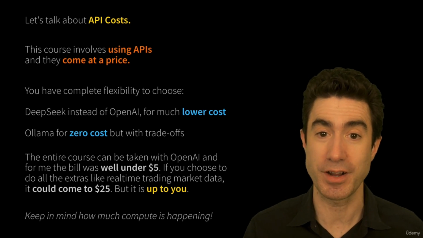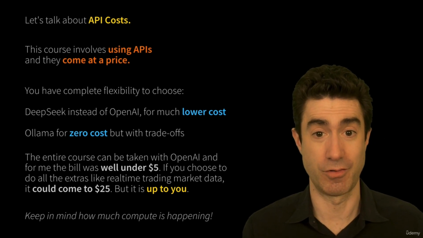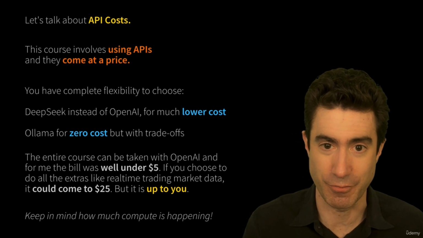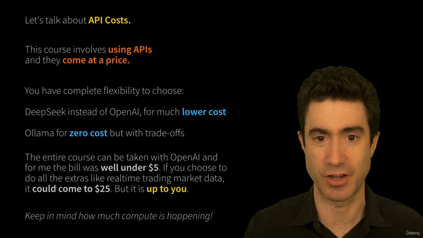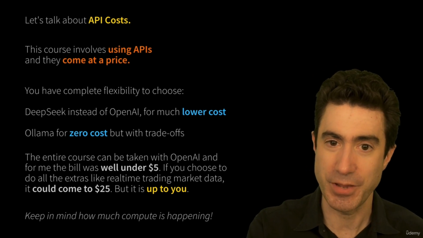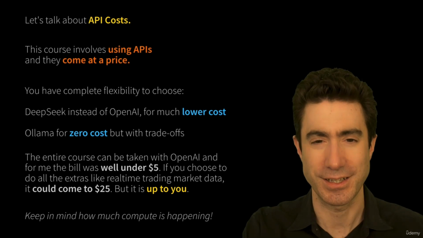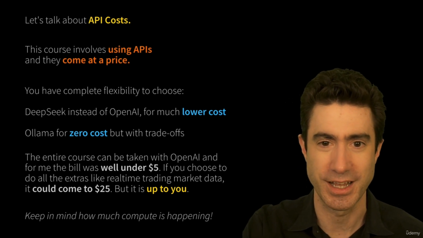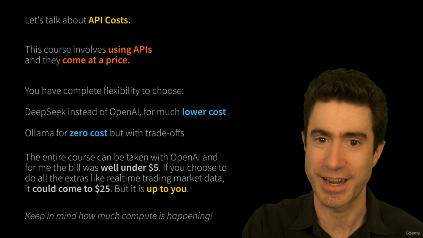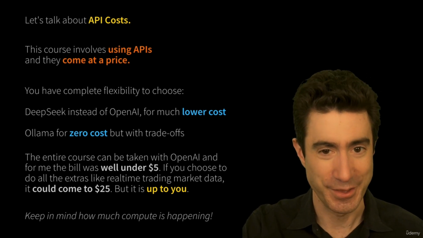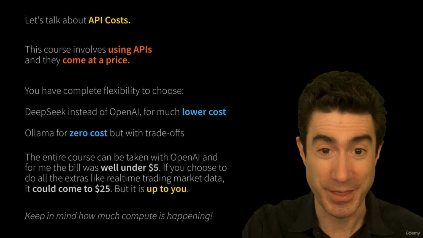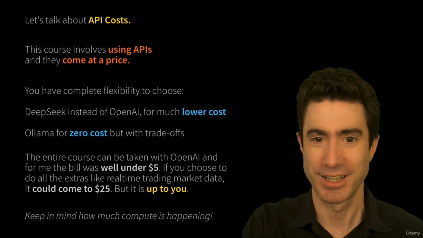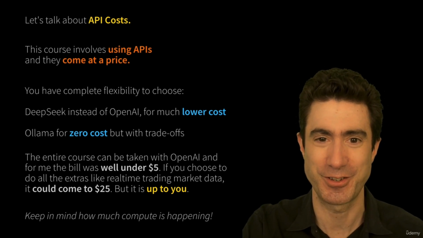And if you think of the price of buying a new laptop or even a big gamer box that could actually run larger models itself, you'd be talking about thousands of dollars. So this kind of API pricing, while it can feel, as I say, a little bit galling sometimes, having to pay each of these different APIs, it is worth keeping in mind the context of what's going on behind the scenes. These companies need to pay their electricity bills. There's a lot of compute, and we're getting real value from what we use. So I don't know if that helps or not, but it gives you some context.